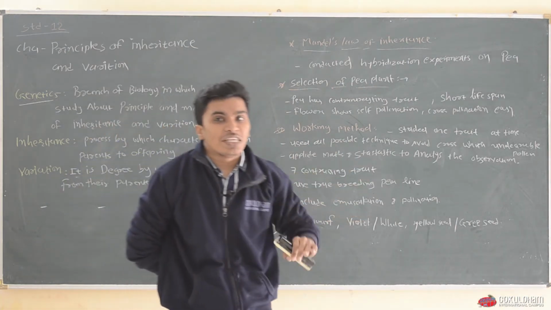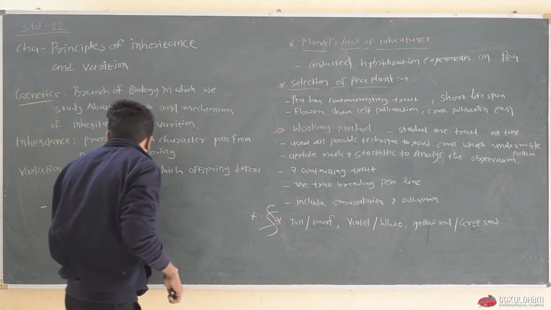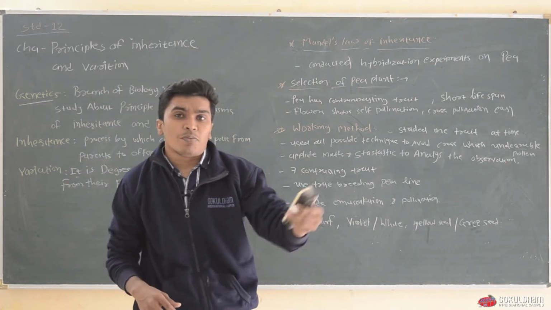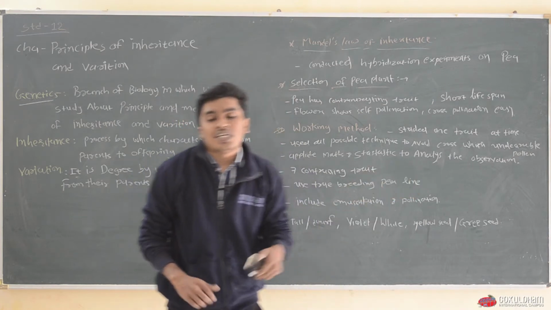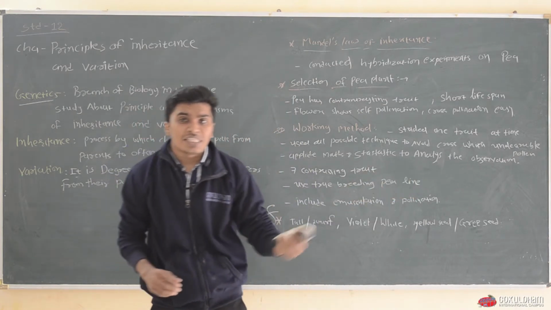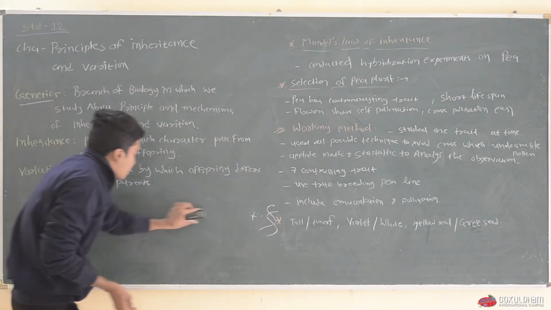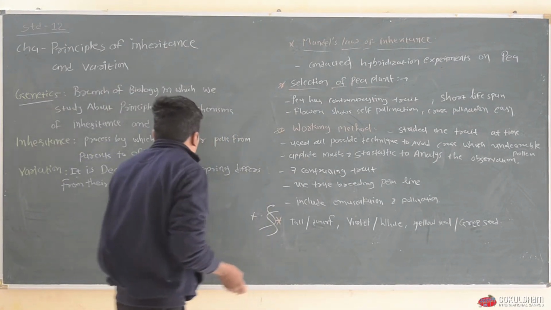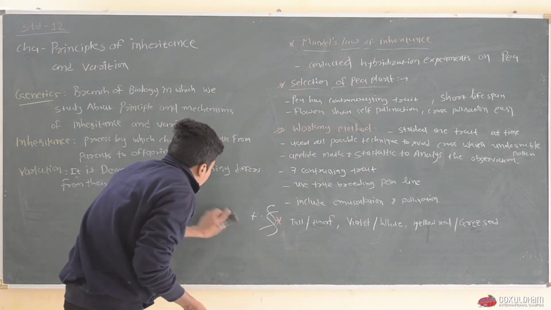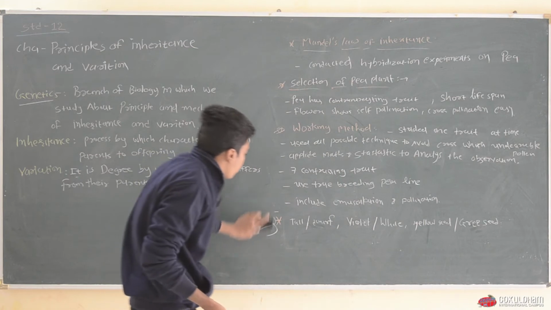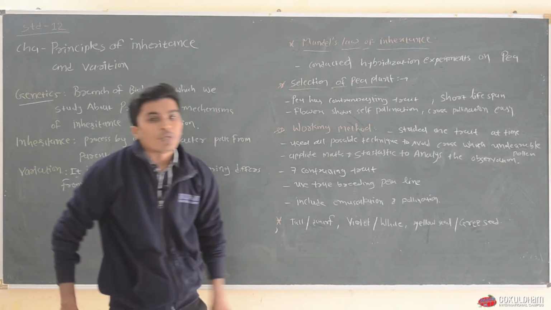They knew this from the beginning, but they did not know how these characters pass from parents to son, and in what pattern. Then in the mid of the 19th century, one man came with his experiments on the pea plant.